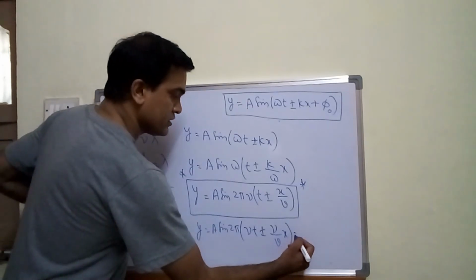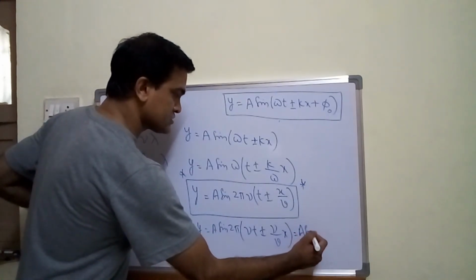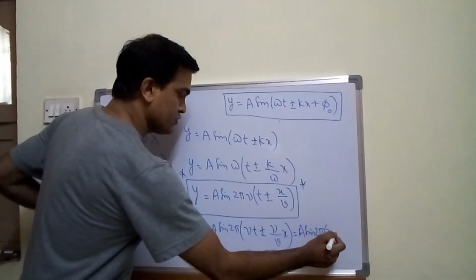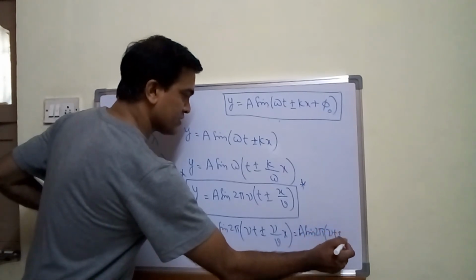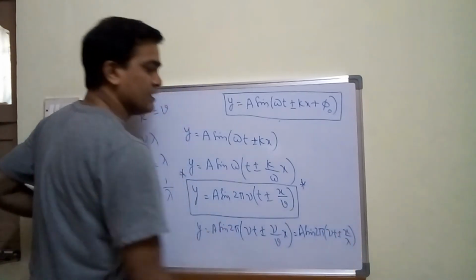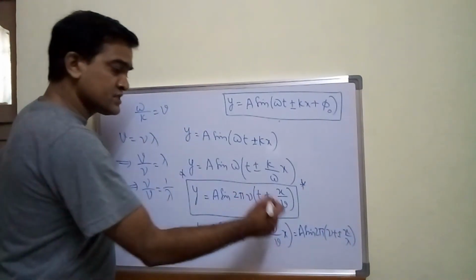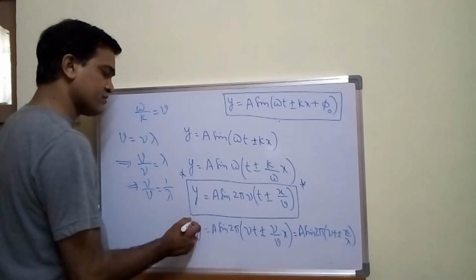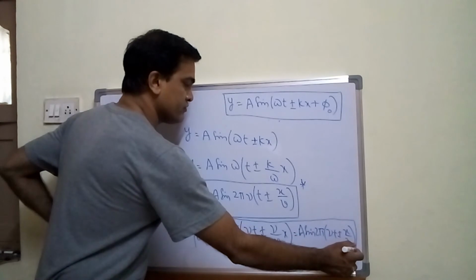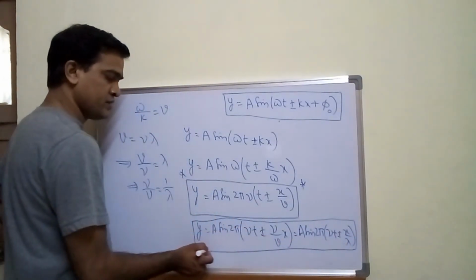So this equation becomes a sine 2 pi into nu t plus or minus x upon lambda. This is another form.